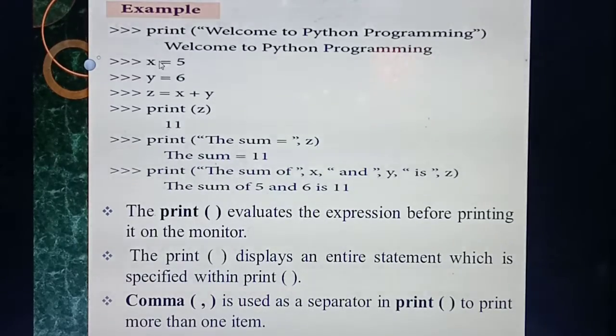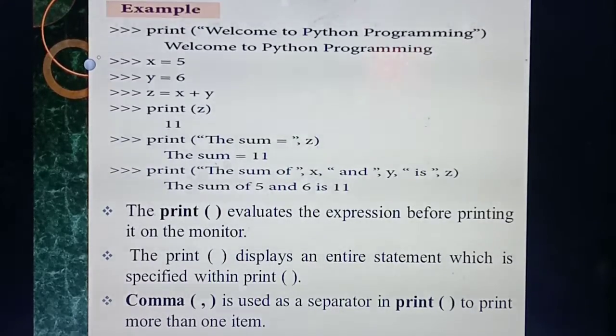Okay. See the next one. x equal to 5, y equal to 6, z equal to x plus y. Next I am giving printf. So this is called printf variable. Now the result is stored in the variable z, so you need to call the variable z: printf z. So what's the value of z now? 11.